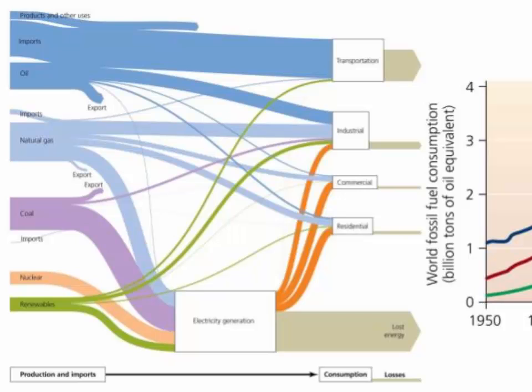The last thing I want to draw your attention to are the tan arrows to the right of the U.S. sector boxes that represent transportation, industrial, commercial, residential, and electricity generation. These tan arrows represent the energy that is lost or wasted. Imagine how we could reduce our energy demands if we could eliminate or minimize this lost energy.